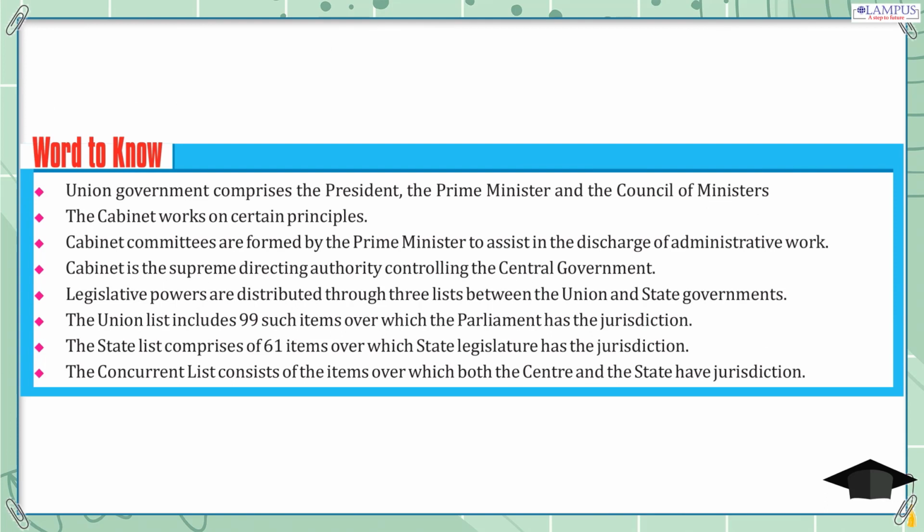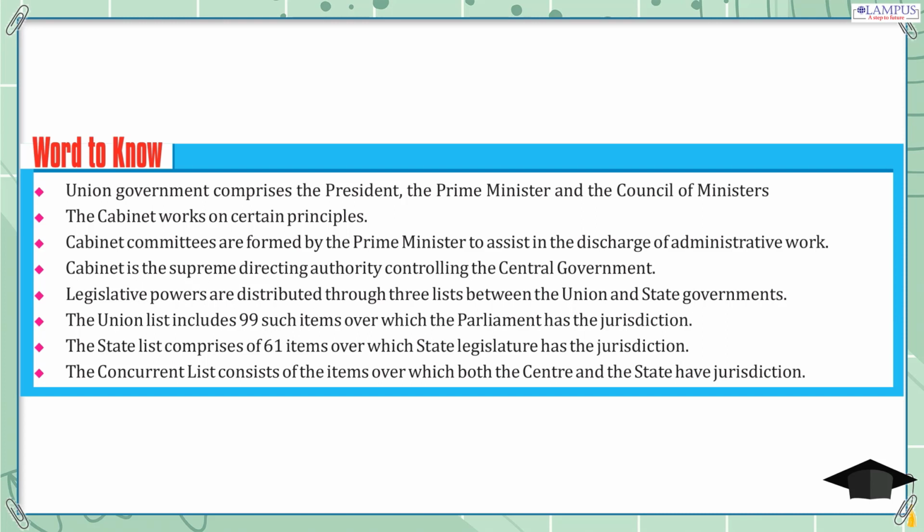Word to know. Union government comprises the President, the Prime Minister, and the Council of Ministers. The Cabinet works on certain principles. Cabinet committees are formed by the Prime Minister to assist in the discharge of administrative work. Cabinet is the supreme directing authority controlling the central government.